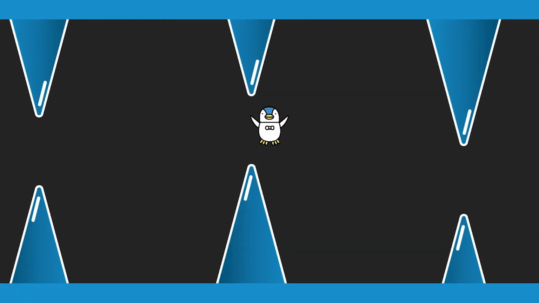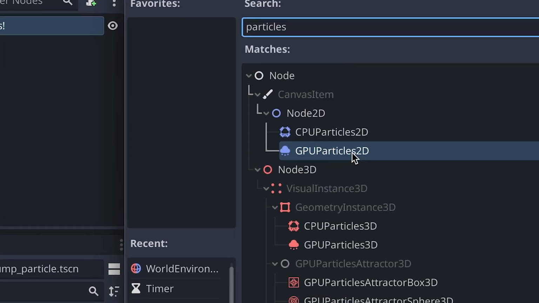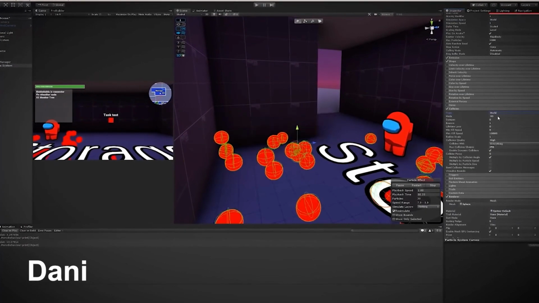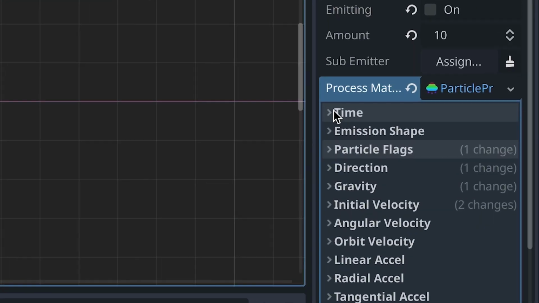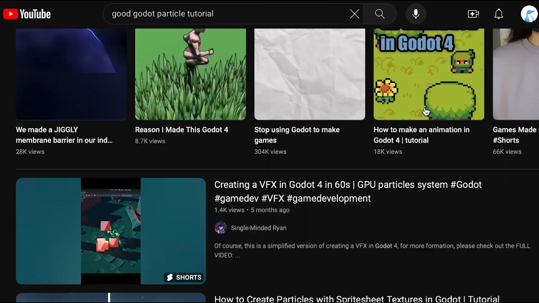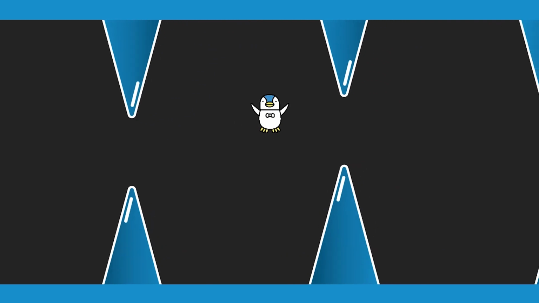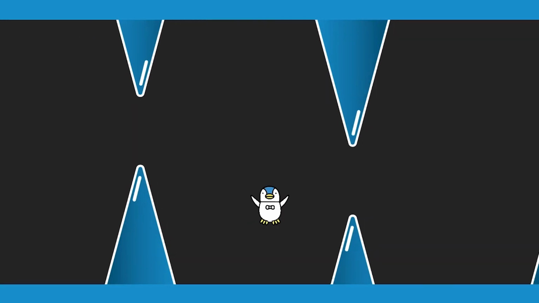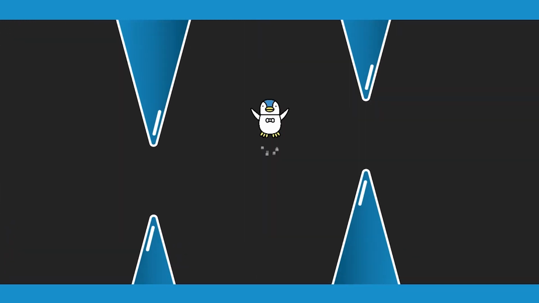Another feature of Godot I wanted to test was its particle system. Unity is famous for theirs, maybe too famous. So let's see how Godot holds up. Finding tutorials for good particles was a challenge, but to my surprise, I easily added particles for when the player jumps, which is just a bunch of white squares coming out of the player's feet.